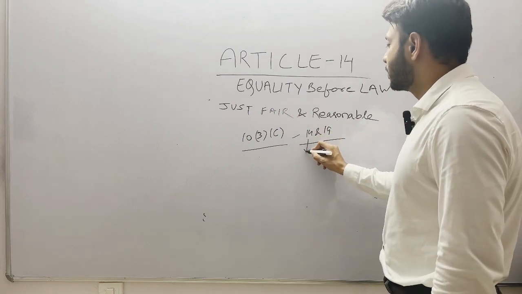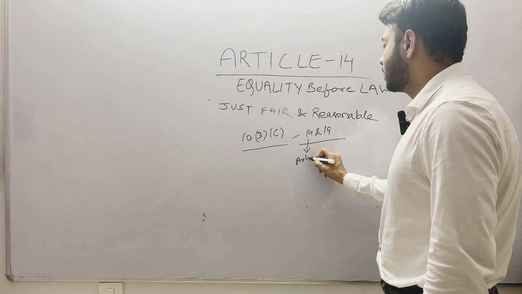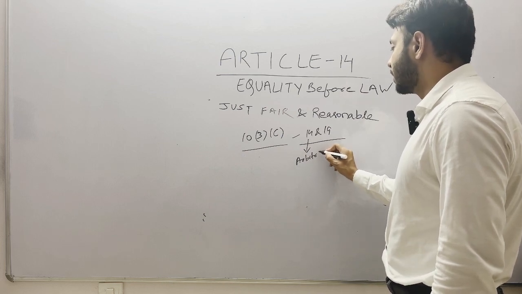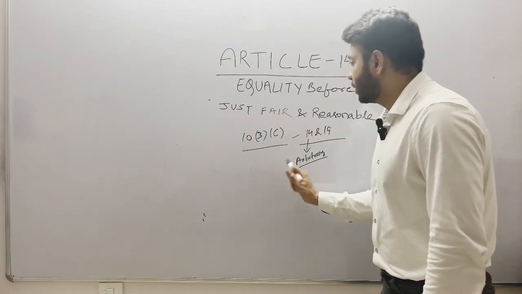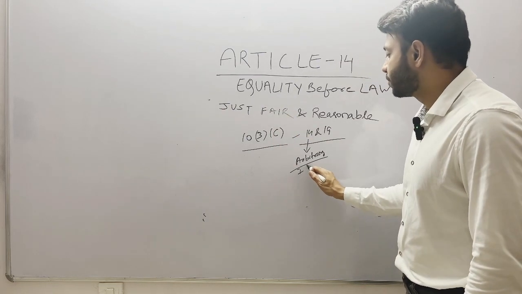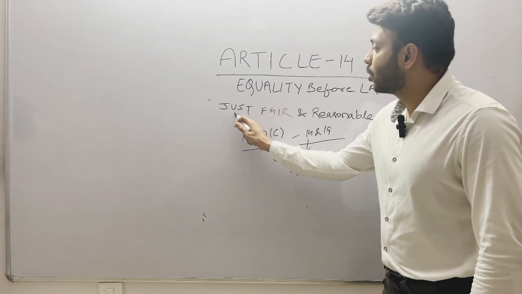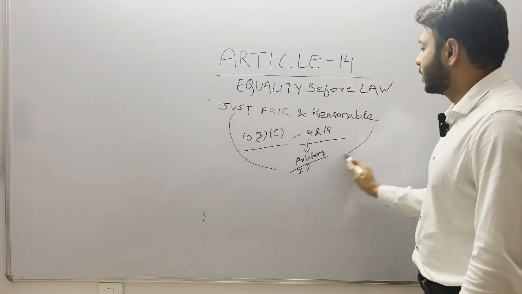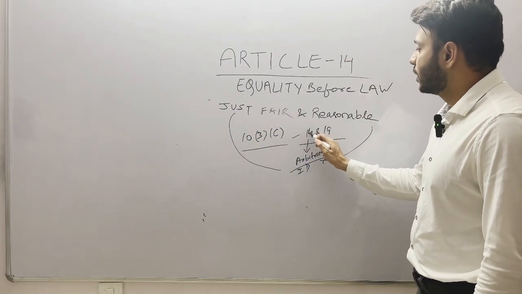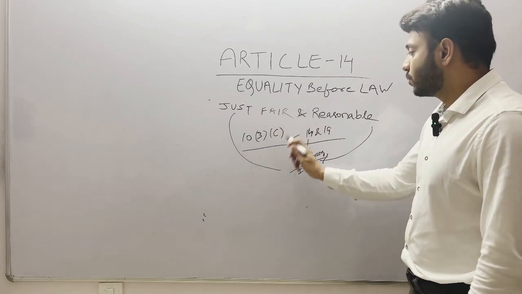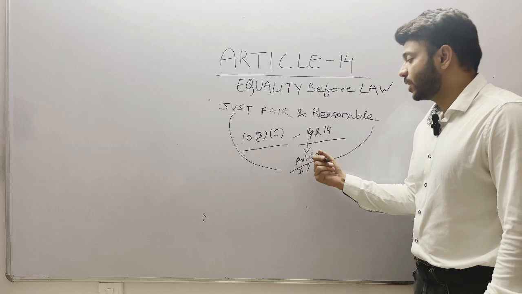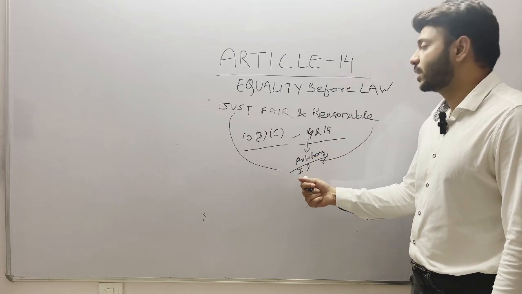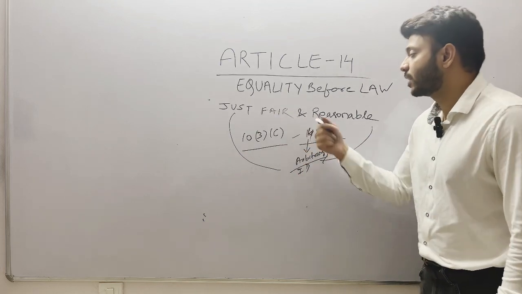Why Article 14? Because it was held to be arbitrary. There was no intelligible differentia, and the law was not just, fair and reasonable. Section 10(3)(c) of the Passport Act was violative of Article 14, as it was held to be arbitrary, as it was not having intelligible differentia. It was not just, fair and reasonable.